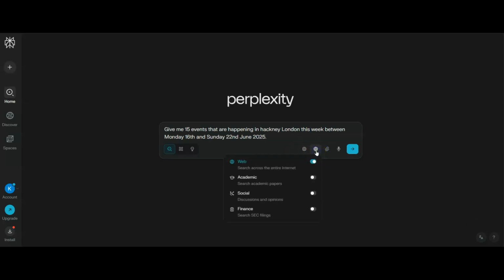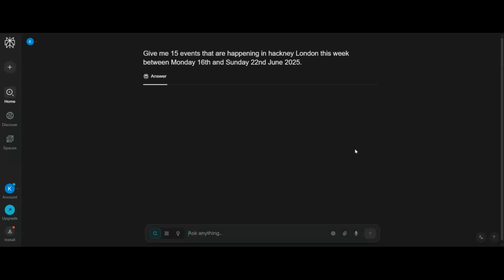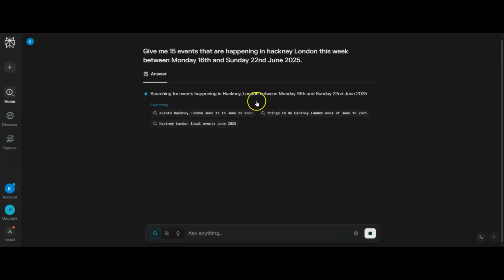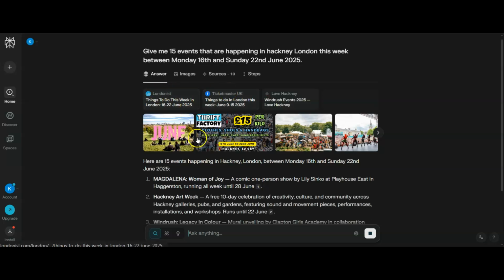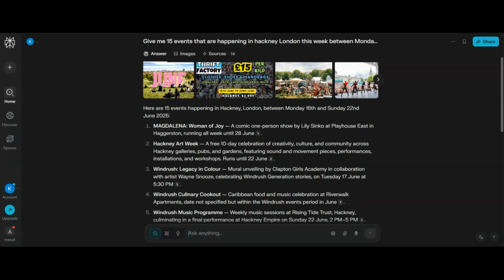Then I'm going to select the source. Now I am going to include social in this one here because I do want it to check in places such as Reddit. I'm not going to attach anything and I haven't needed to dictate. So then all I'm going to do is hit the button. And then what Perplexity is going to do is take the information from my prompt and then search for events. So it's going to search through websites, but what it's also going to do is search through social media, such as sites like Reddit.